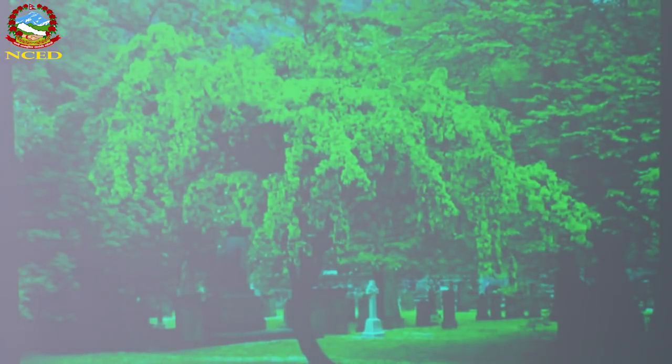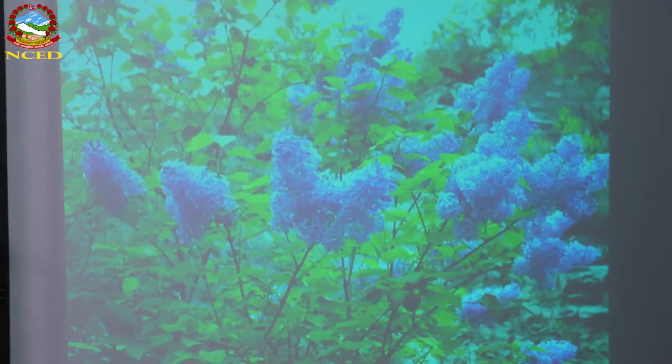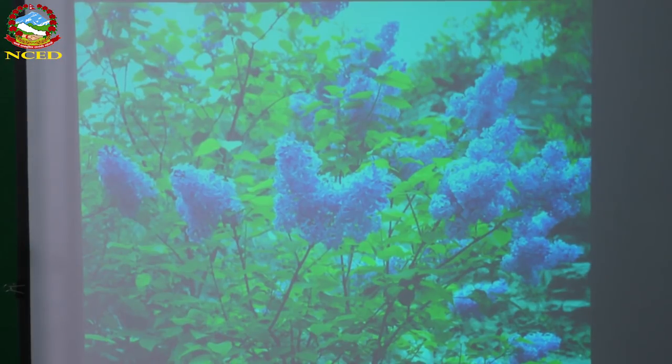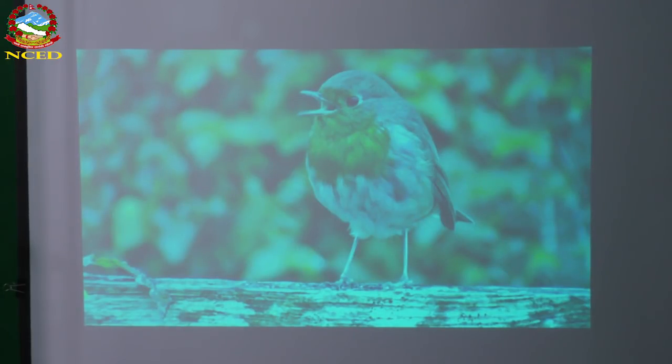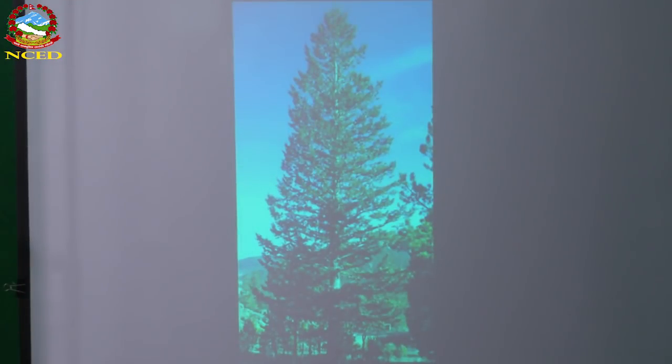Okay, there you can see a tree that has yellow colored flowers and bunches of, I think that's not clear maybe on the screen. So this is another flower. So which one do you think? Can you guess? Okay, here is one bird. Do you know the name? And here next we have got some beautiful flowers. Do you know the name? Here is a tree. So what do you think is the name of the tree?